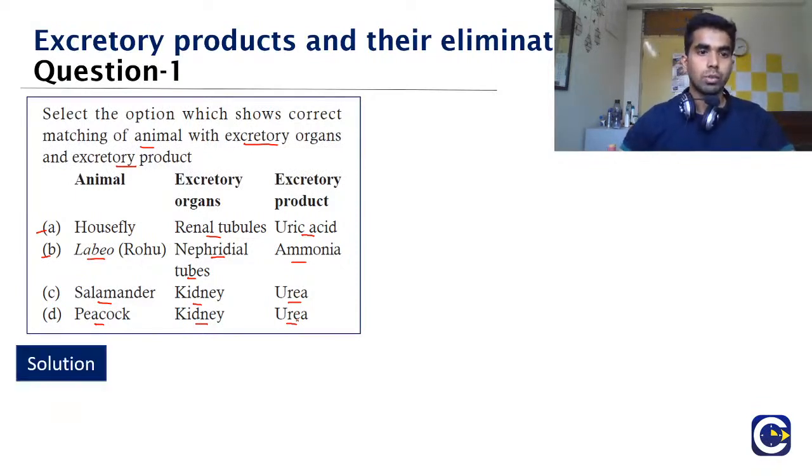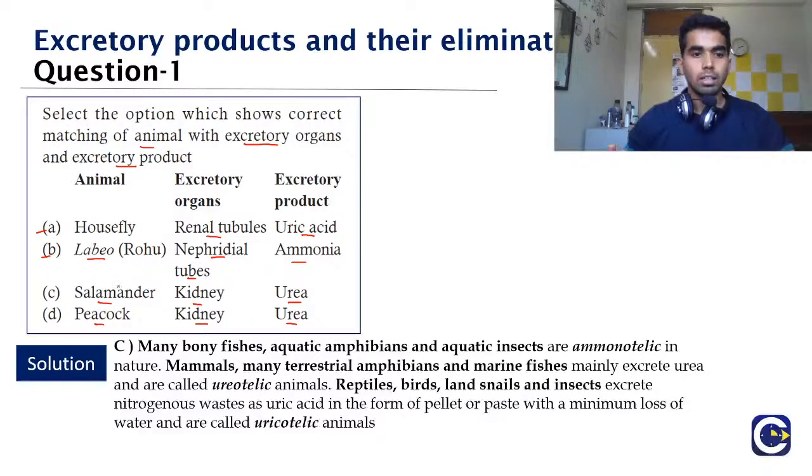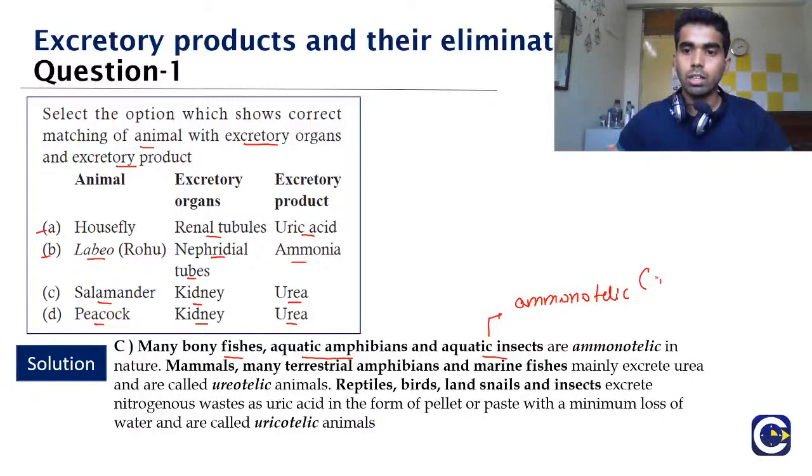For this, I shall give you a hint. Mainly the bony fishes, the aquatic amphibians, and the aquatic insects are mostly ammonotelic organisms. Ammonotelic means that these organisms secrete ammonia as their chief excretory nitrogenous waste.